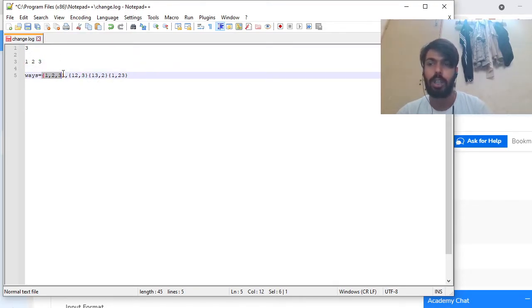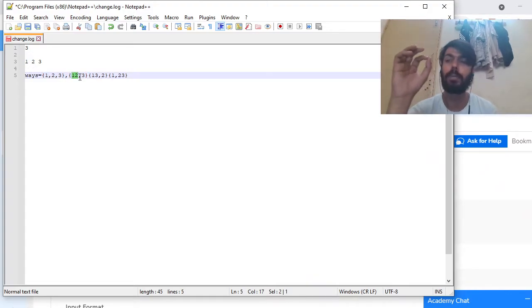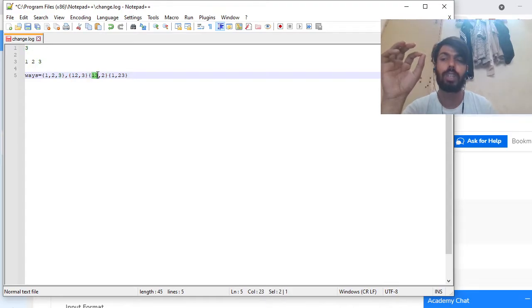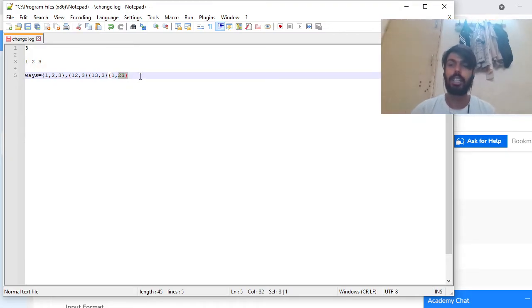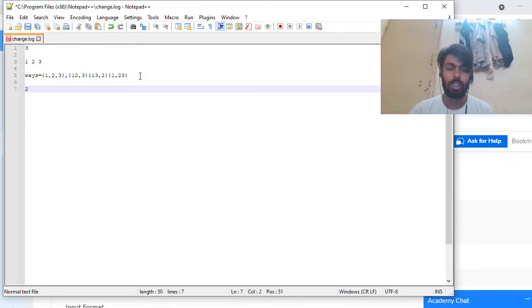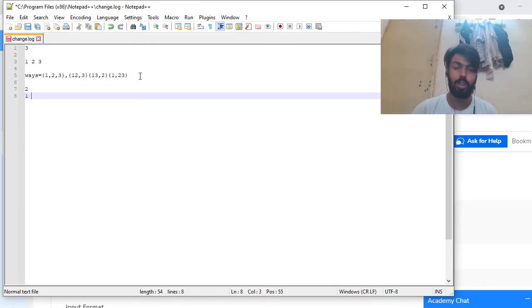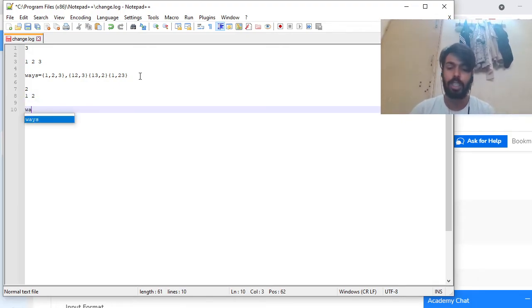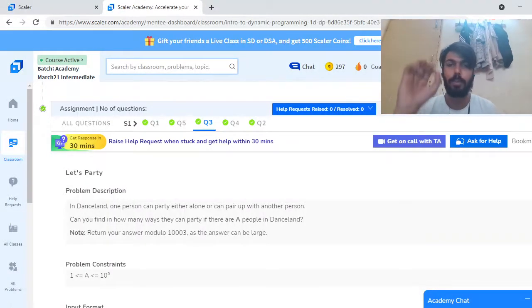Either all three party alone, or one and two make a pair and three is alone. The third possibility is one and three make a pair and two is alone, and the fourth possibility is one is alone and two and three make a pair. And suppose there are two people, named one and two, then the total number of possible ways is either they party alone or they make a pair. Okay, it is clear. So how to solve this type of problem?